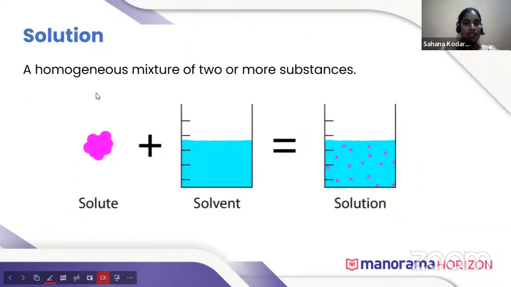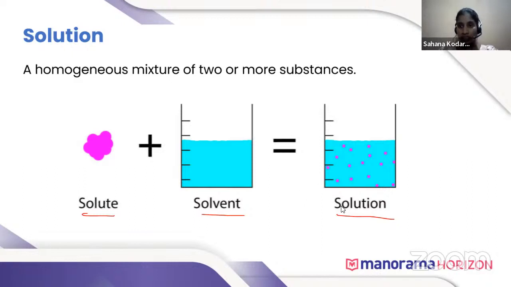So now what is meant by true solution or solution? Here a solution is formed from solute and solvent. When solute and solvent are mixed, a solution is formed. So a solution is a homogeneous mixture of two or more substances. In a solution, solute is present in less quantity and solvent is present in more quantity. So these are the two components which make the solution.